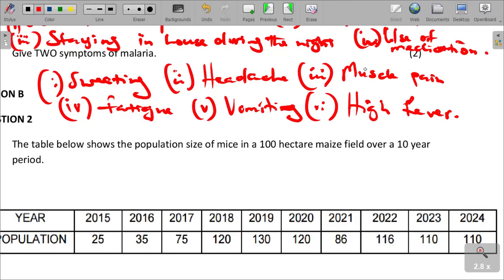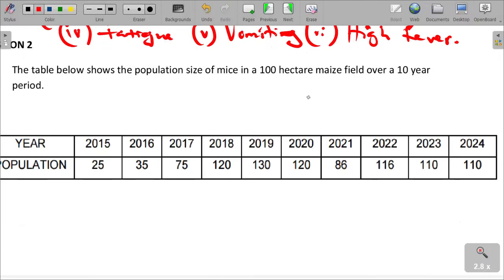And then the table below shows population size of mice in a 100-hectare maize field over a 10-year period. We have the year and then the population.